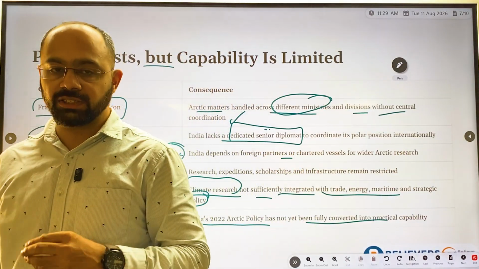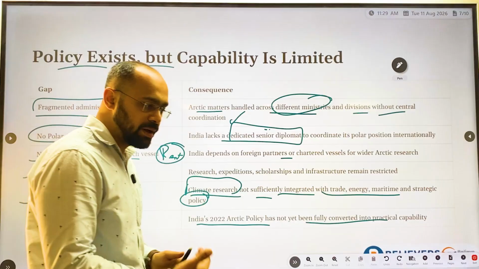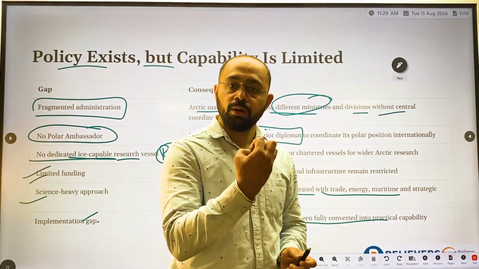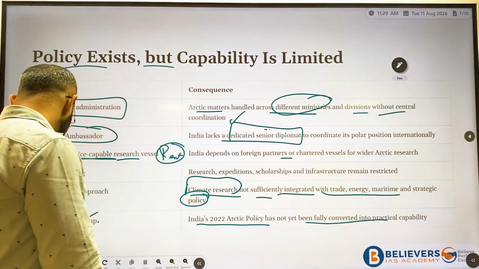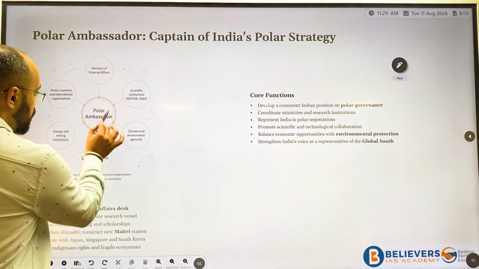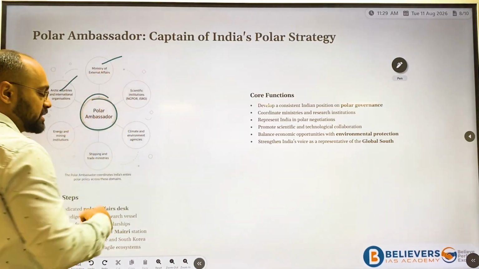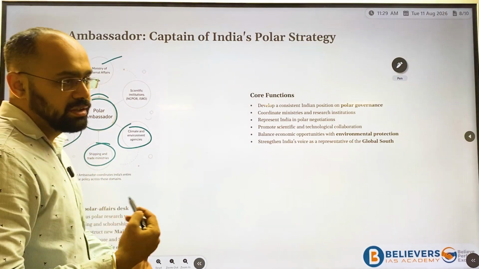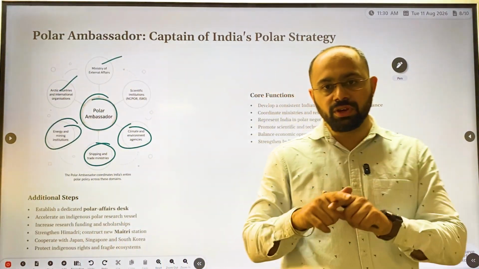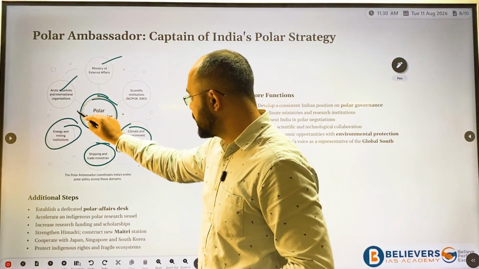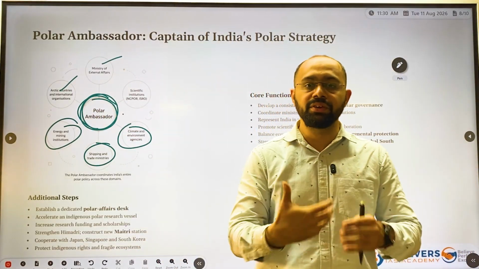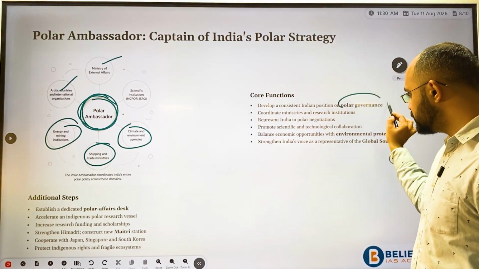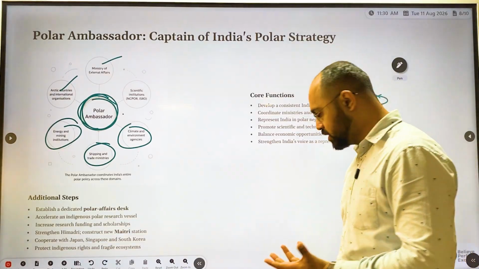This policy has not come into reality. That is the reason the Parliamentary Committee has recommended establishing an ambassador called the Polar Ambassador. Now, what will the Polar Ambassador do? He will coordinate with different ministries: the Ministry of Science and Technology, the Ministry of Climate Change, the Ministry of Shipping, and the Ministry of Energy. This ambassador will act as a coordinating agent between all the ministries and execute all the plans. He will handle development and polar governance, all the coordination part.